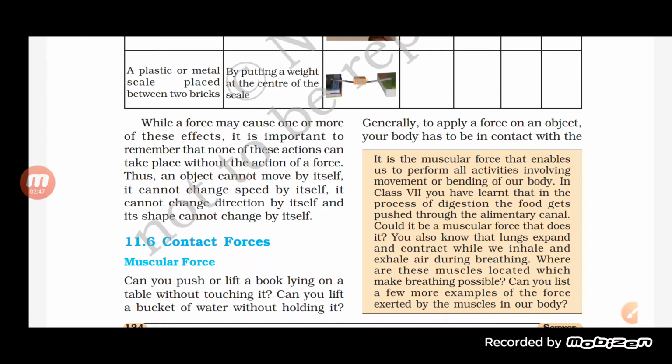Yes, a ball is hit by a player and caught by another player. When you catch it, you apply a force on it. So by applying force on the coming ball, we can stop the motion of the ball. This is how we can change the state of rest or state of motion of an object, of a ball.